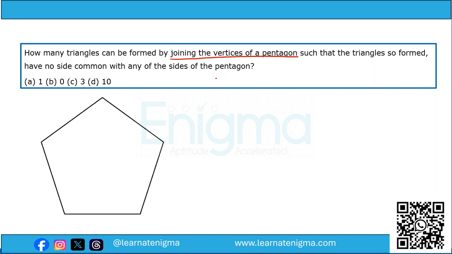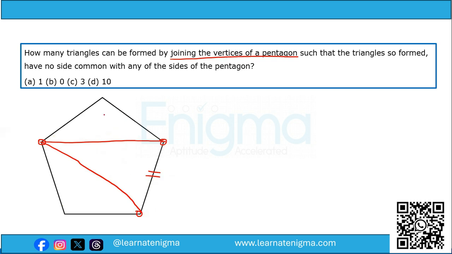Now, for a triangle, we need three vertices. So if we select any three vertices, let's say this one, this one, and this one, if you join these vertices, you will get a triangle, but it will have this side, which is common with the triangle as well as the outside pentagon. And we don't want that.